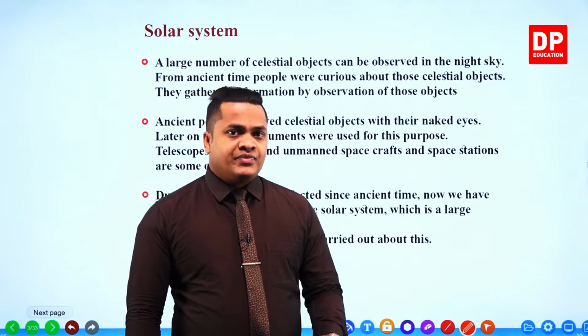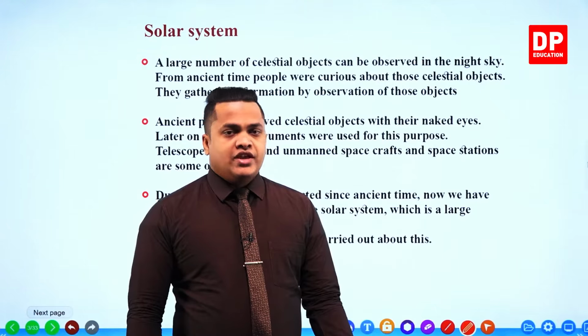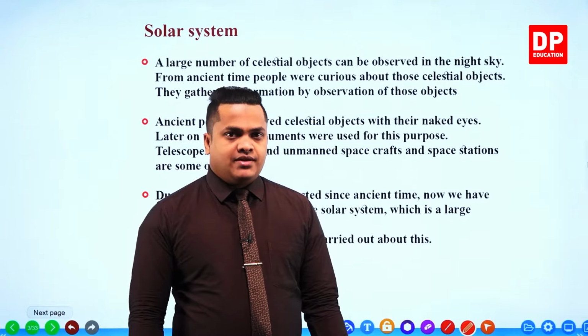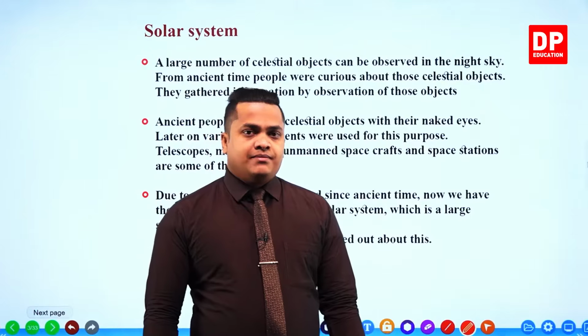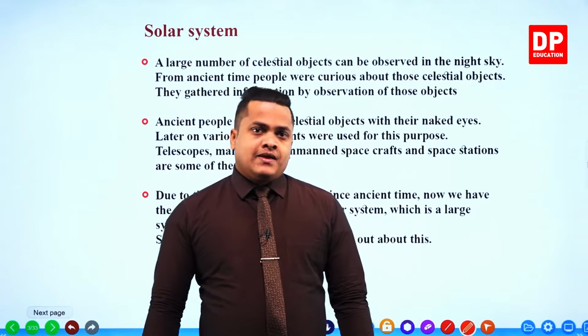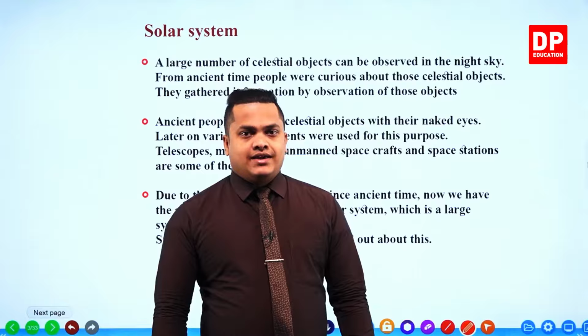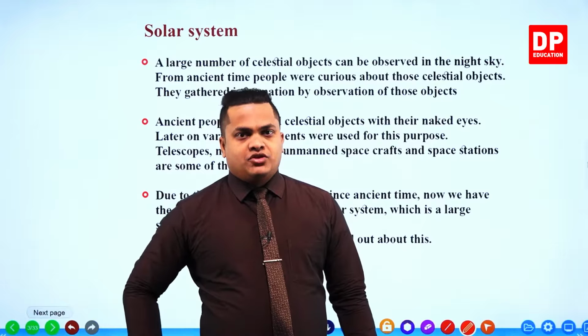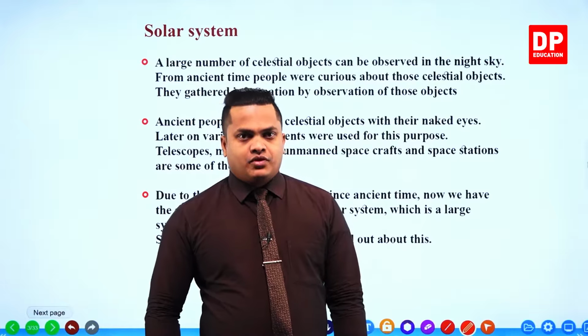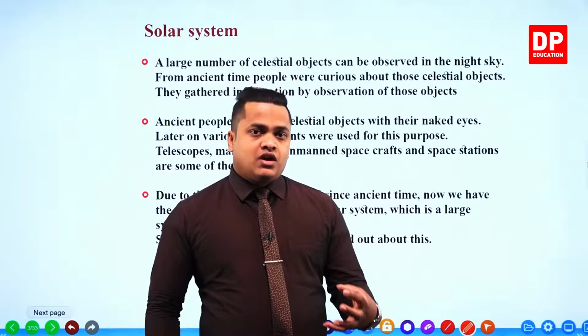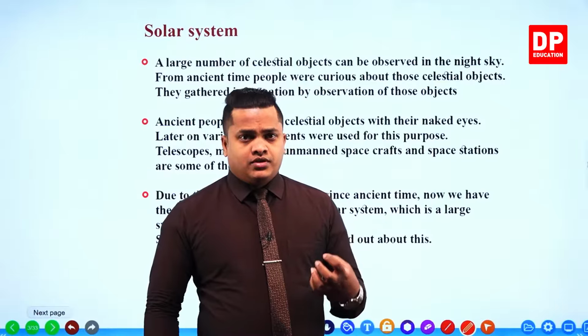But however, if you take the time period even before that, the very ancient time period, in those time periods, my dear children, people used their naked eye and gathered several pieces of information by just looking at them. Okay, so that information is quite important, right?